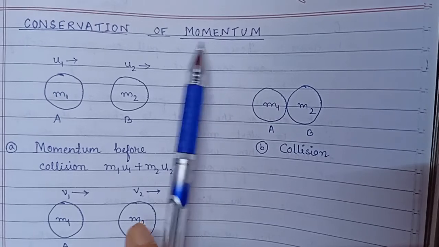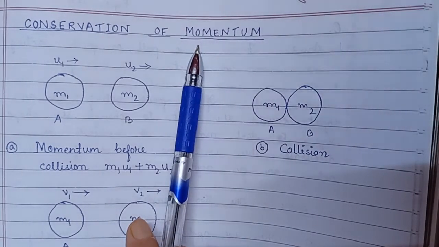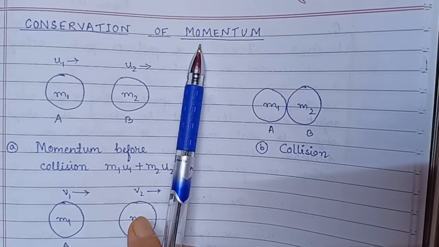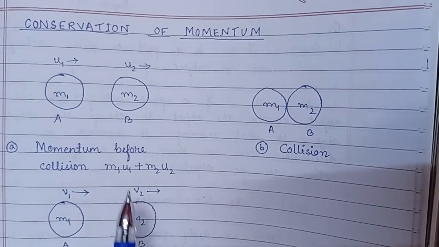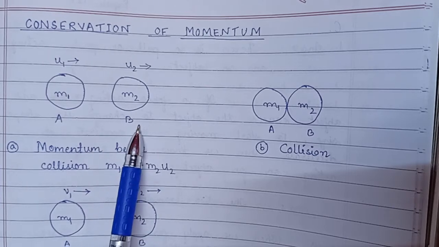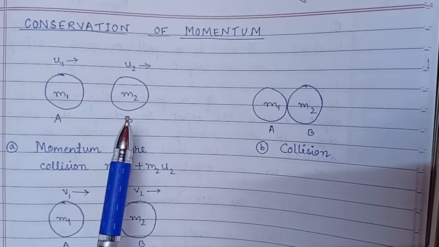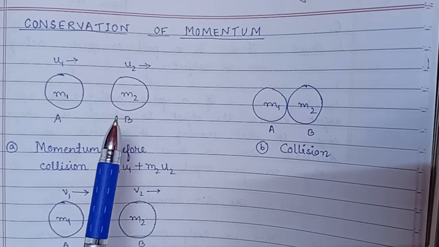The law of conservation of momentum is stated like this: when two bodies act upon one another, their total momentum remains constant, or you can say conserved, provided no external forces are acting.